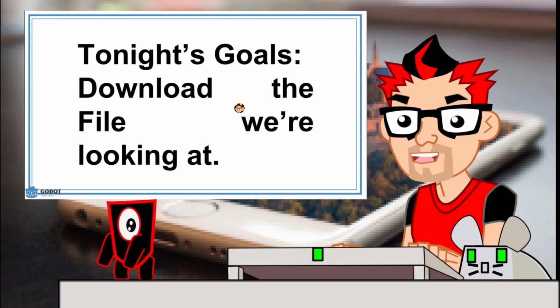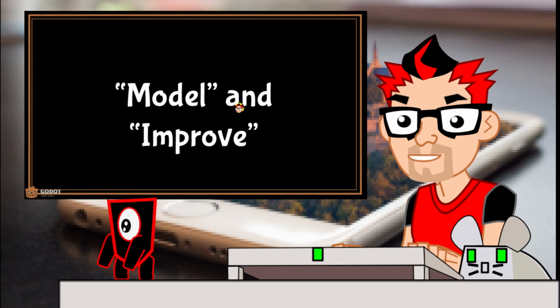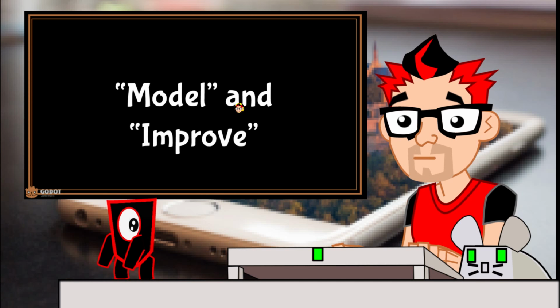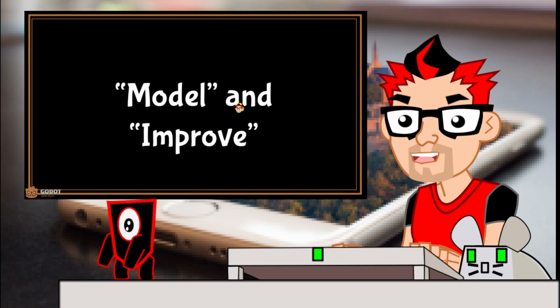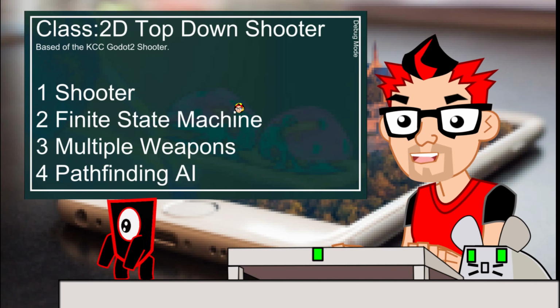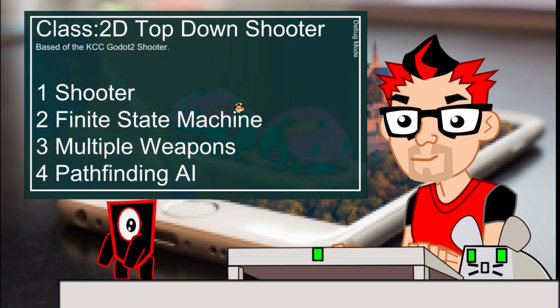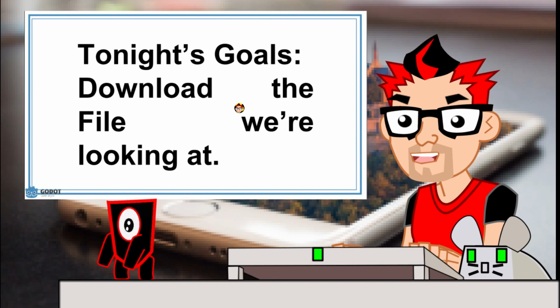Now, given that, tonight's goal is to download the file we're looking at, and we're going to be using this thing called model and improve. What this means is, don't just copy. What you want to be doing is actually modeling, looking at something, and to a bit, it's kind of like copying. It's emulating in a sense. And then you want to improve upon that thing. You want to make it better. That's why I have a list of things that I want to do, like multiple weapons, pathfinding AI, a finite state machine added to the shooter experience, okay?